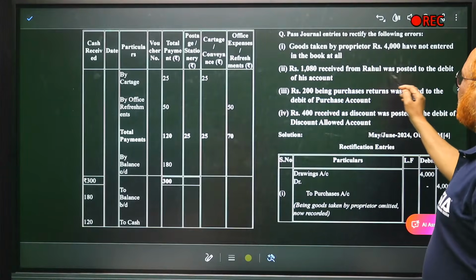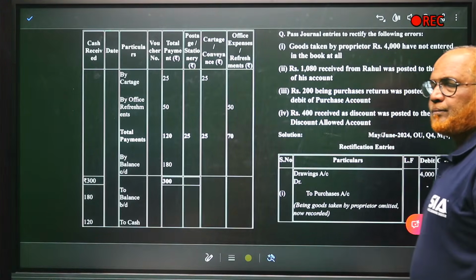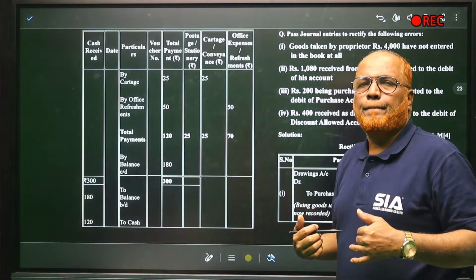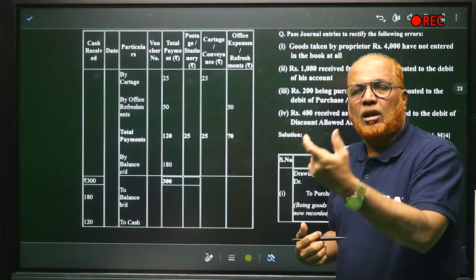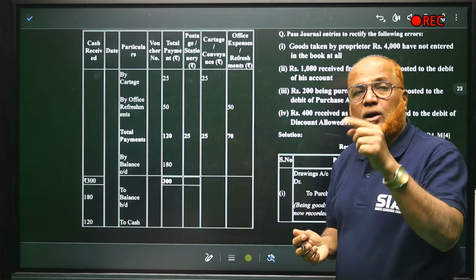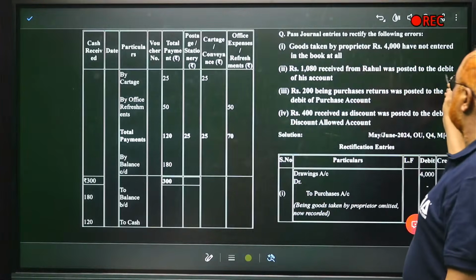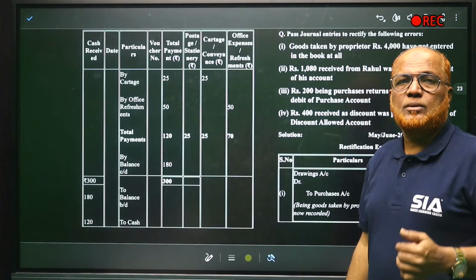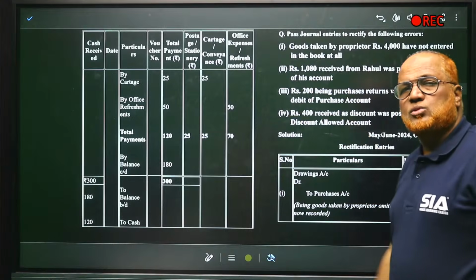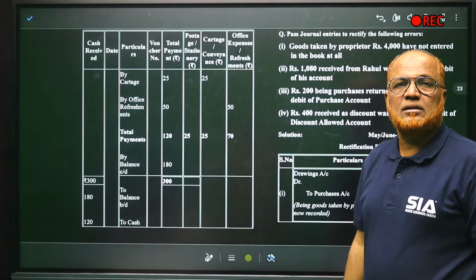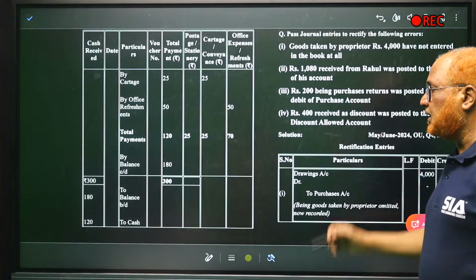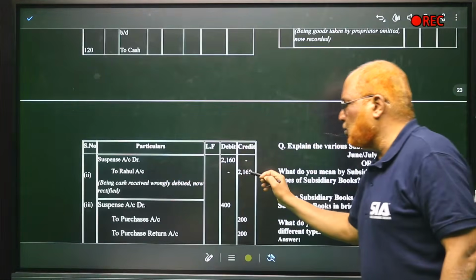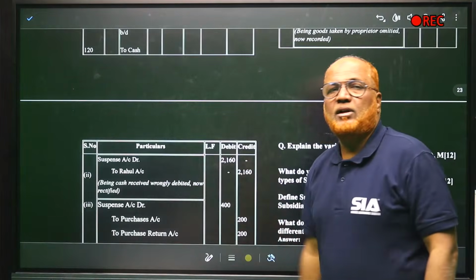Now, second transaction is rupees 1080 received from Rahul was posted to the debit of his account. Actually, 1080 was received from Rahul. So entry will be cash account debit, Rahul account credit. So Rahul account should be credited, but by mistake his account was debited. Now we credit with double the amount. So 1080 plus 1080, 2160. Rahul will be credited by 2160 and debit should be given to suspense account.